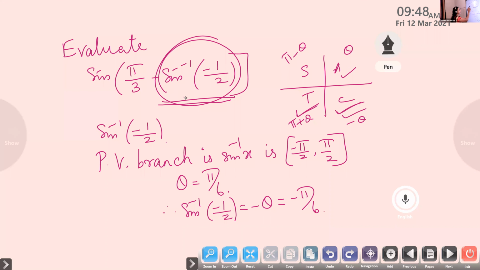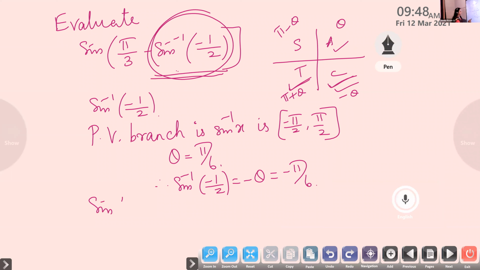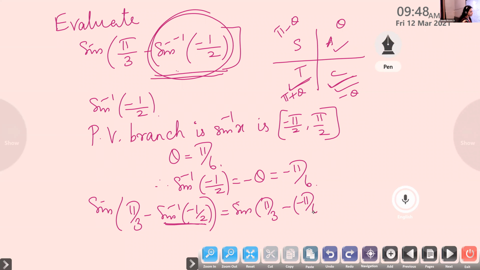So once you evaluate this, substitute here. Our aim is to evaluate sine of pi by 3 minus sine inverse of minus 1 by 2. We have simplified that sine inverse of minus 1 by 2 is minus pi by 6.